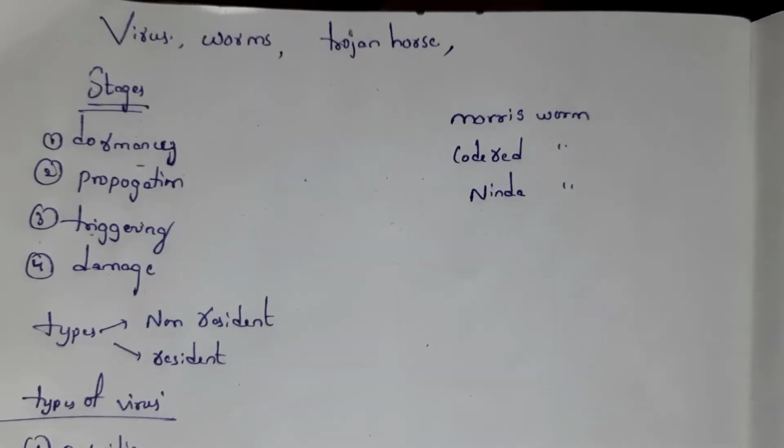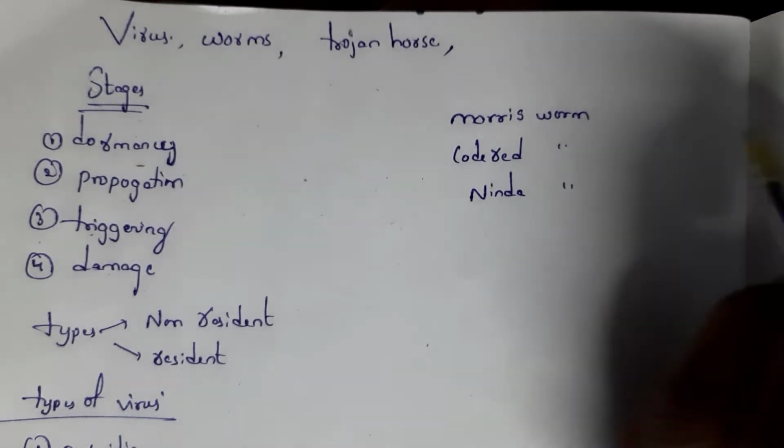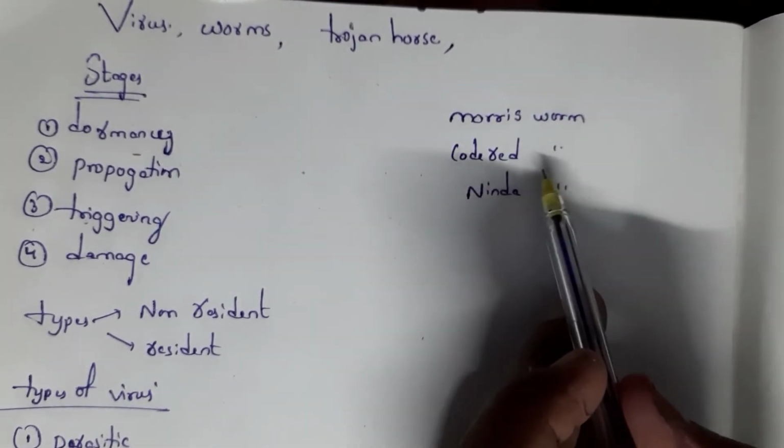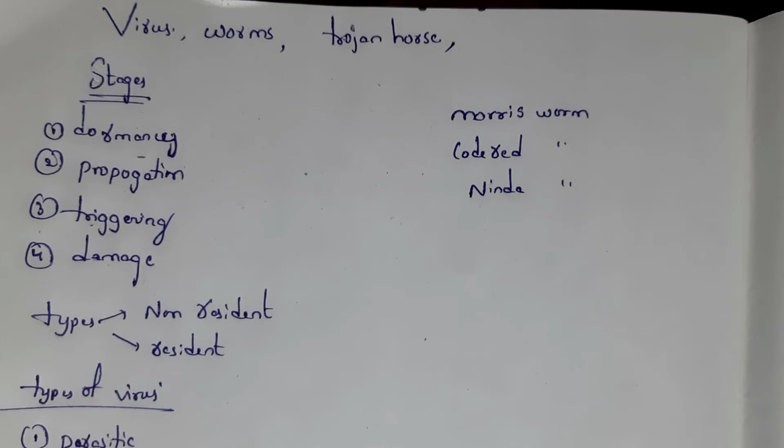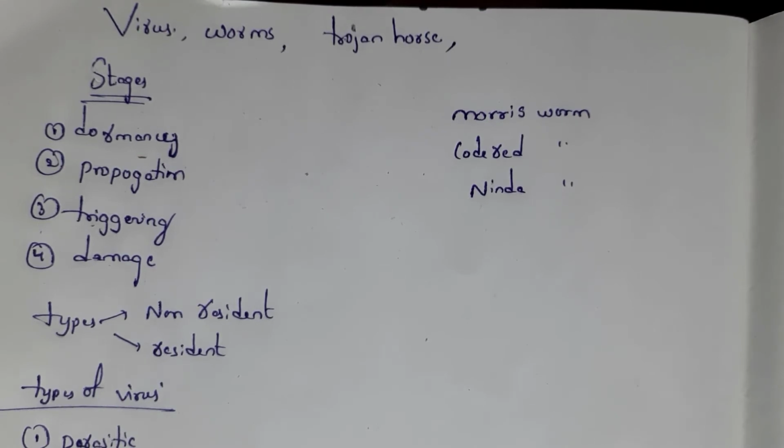Next one is worms. Worms are nothing but software code which is going to affect system. Worms are classified into three types. First one is Morris worm, second one is Code Red worm, and third one is Nimda worm. First one, Morris worm. Morris worm is the best known worm. It was released in the year 1988 and it was created by Robert Morris.